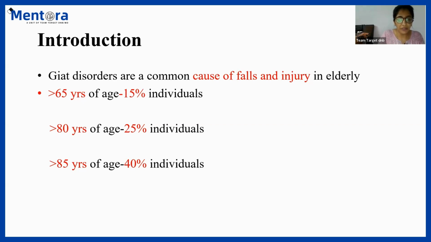So in further slides we shall have a discussion regarding what the types of gaits are and what their etiologies are, right? So just remember this figure, that around 15% of individuals at 65 years of age, 25% of individuals at 80 years of age, and more than 85 years, around 40% of individuals will have one or the other gait disorder.